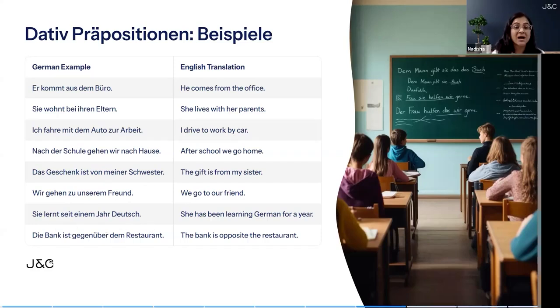Next is "Die Bank ist gegenüber dem Restaurant." The bank is opposite the restaurant. Gegenüber is a dative preposition. It is making das Restaurant dem. Okay. Die Bank ist gegenüber dem Restaurant.